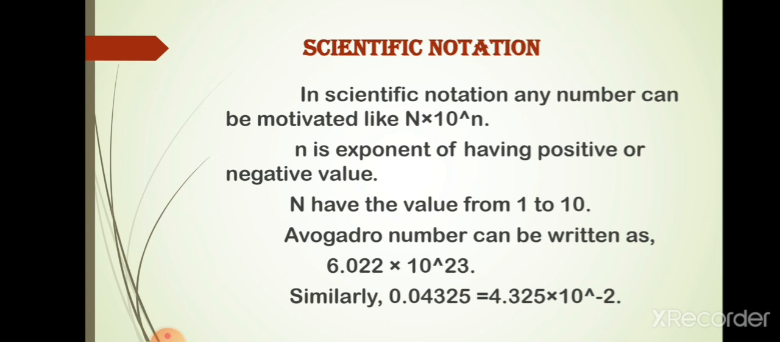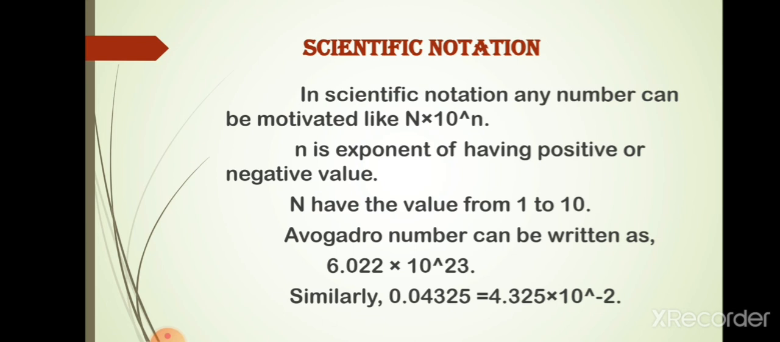That is scientific notation. If we take Avogadro number, there are 20 zeros after 6.022. So, it is very inconvenient to write those numbers and also difficult to calculate the experiment value. To overcome this problem, the scientific world started using exponential notation. In scientific notation, any number can be notated like N into 10 to the power of n. Here, small letter n is the exponent having positive or negative value, whereas capital letter N takes the value from 1 to 10.